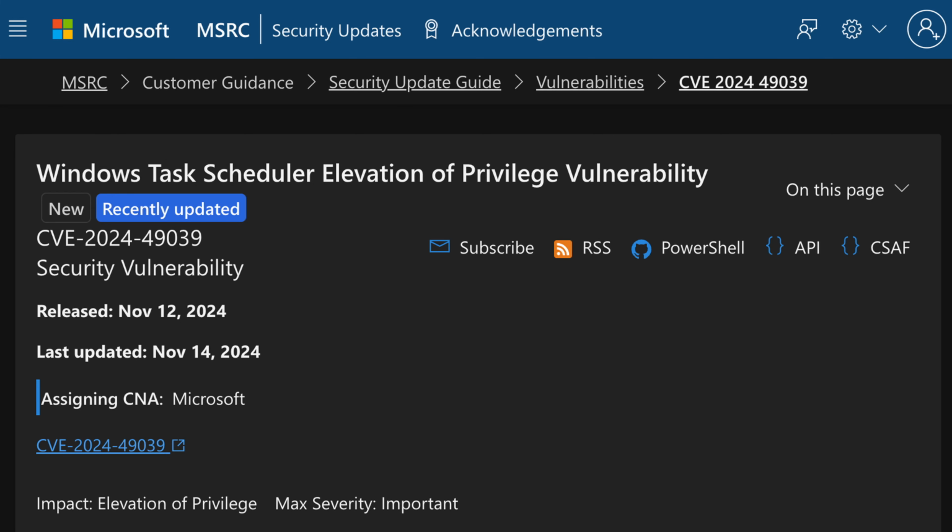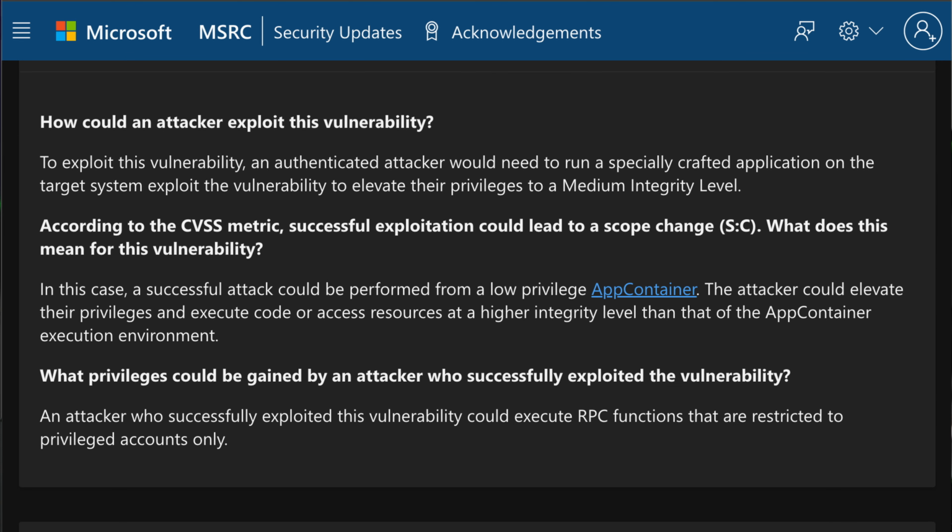The next vulnerability that we're going to be talking about is CVE-2024-49039. This one affects specifically Windows Task Scheduler. This vulnerability allows an attacker to elevate their privileges from a low-level app container to then execute code with higher system level access. This is a very complex one. It's being exploited in the wild.